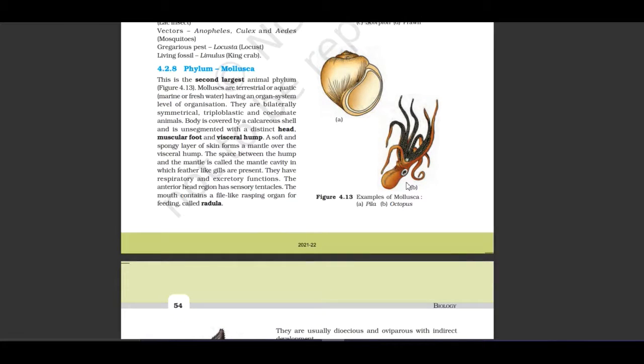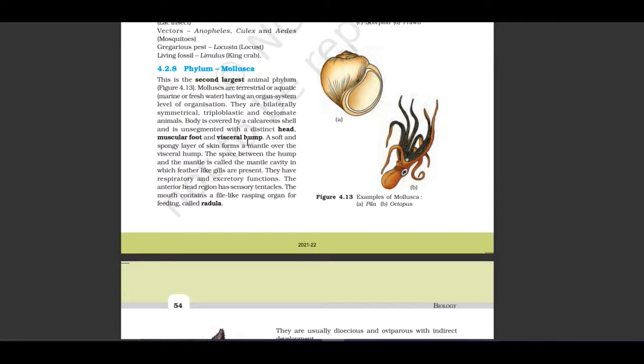Let us see the next phylum, Mollusca. This is the second largest animal phylum. Mollusca are terrestrial or aquatic, marine or freshwater, having an organ system level of organization. They are bilaterally symmetrical, triploblastic, and coelomate animals. Body is covered by a calcareous shell and is unsegmented with a distinct head, muscular foot, and visceral hump.